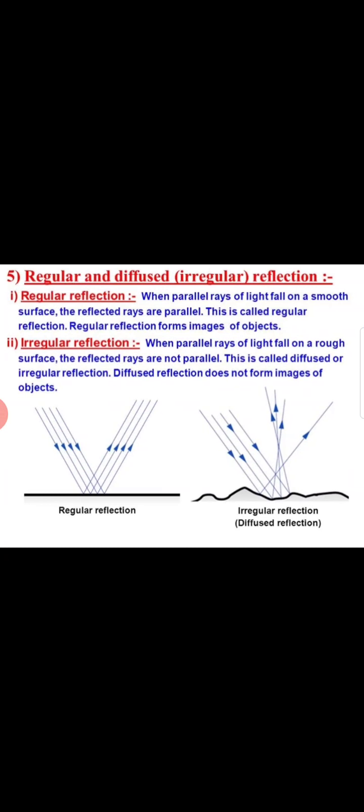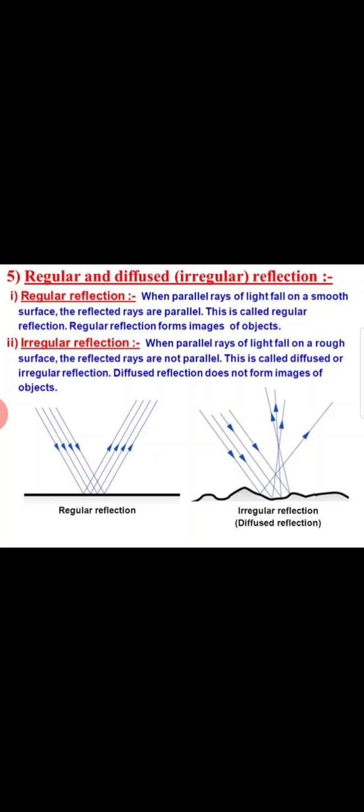Next topic, regular and diffuse reflection. We can also say the kinds of reflection. Regular reflection: when parallel rays of light fall on a smooth surface, the reflected rays are parallel. This is called regular reflection. Regular reflection forms images of objects. So what is regular reflection? In this reflection, the rays which are falling on any surface are parallel after striking. ठीक है ना? And due to regular reflection only, images are formed.